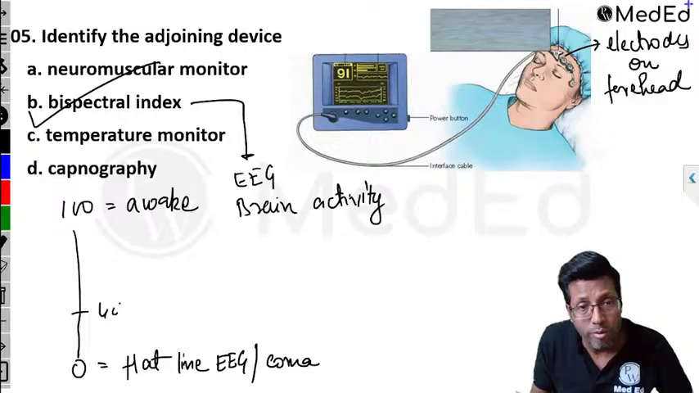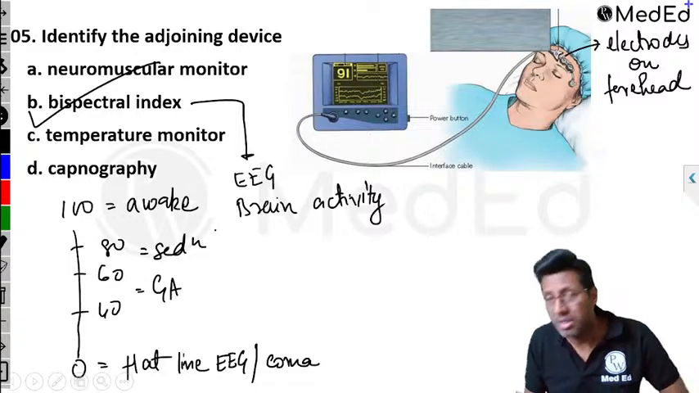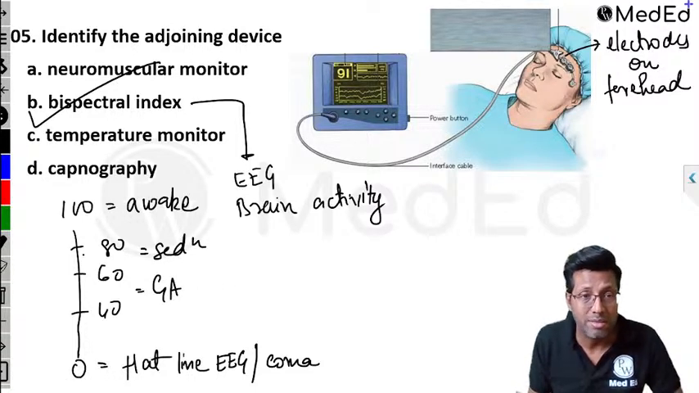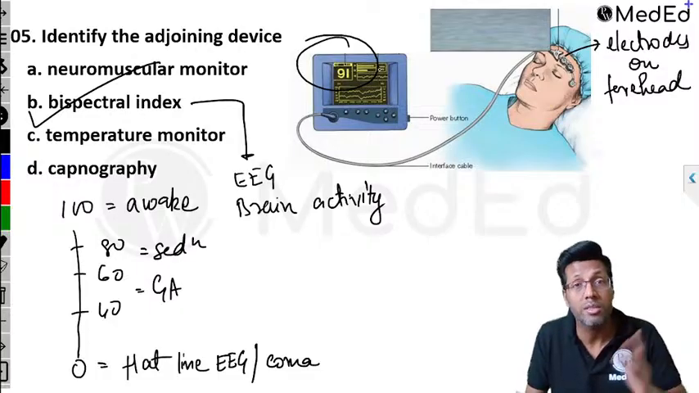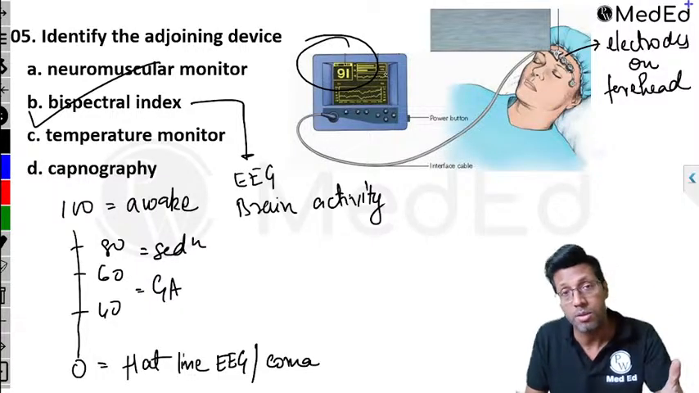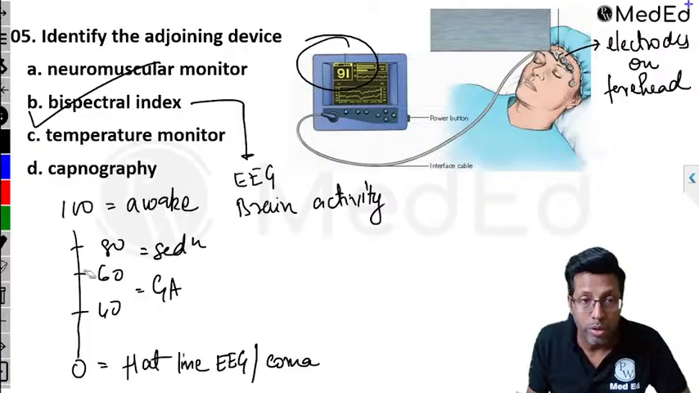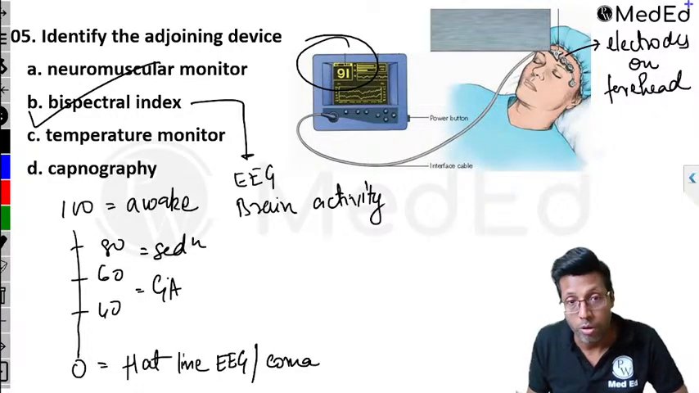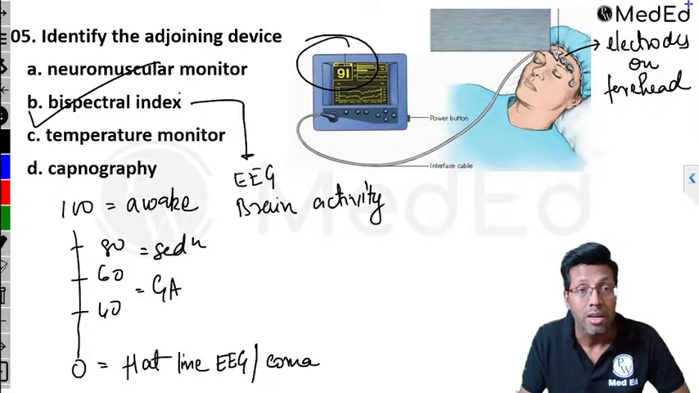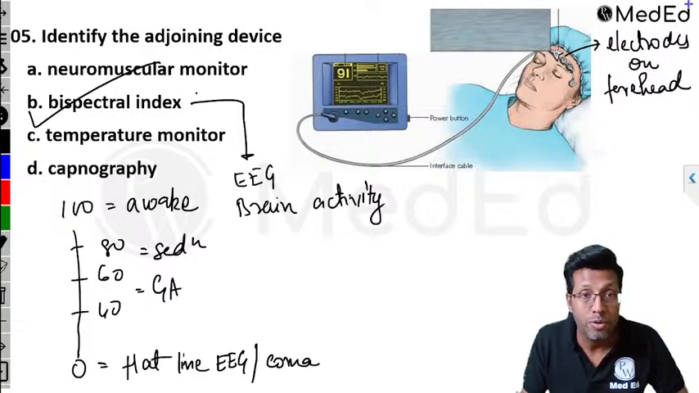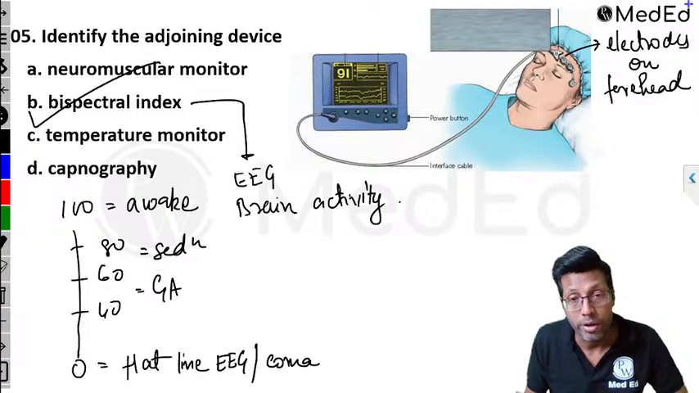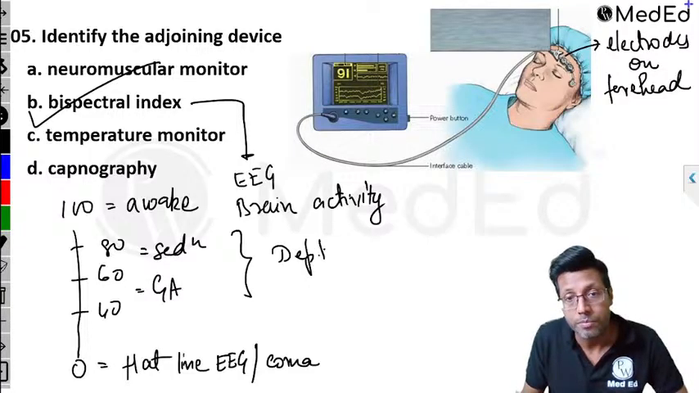A value of 40 to 60 is set for general anesthesia. 60 to 80 is set for sedation. So this helps you to maintain the depth of anesthesia. For example, if during surgery you get a value of 91, it means the patient is awake and conscious during surgery, which is wrong. Therefore, you have to increase the anesthesia at that point of time. That is why bispectral index helps you maintain the depth of anesthesia, and it is also called depth of anesthesia monitoring.